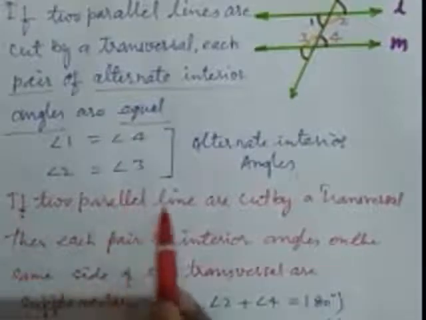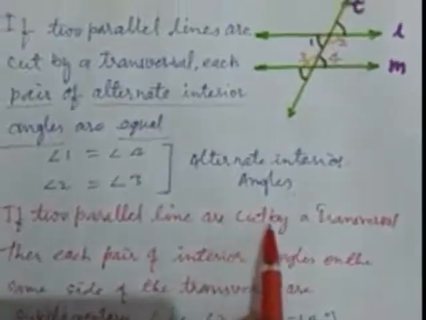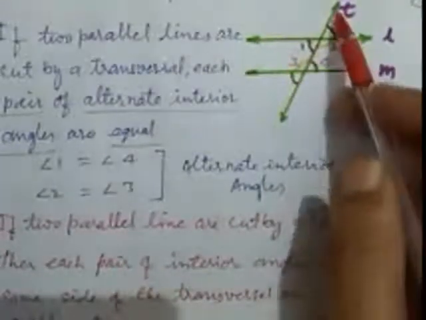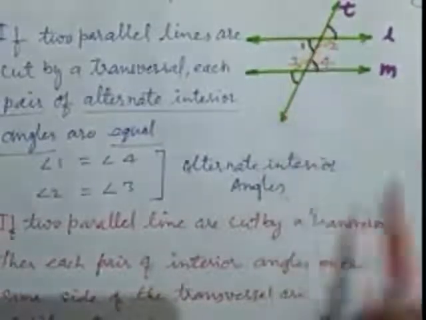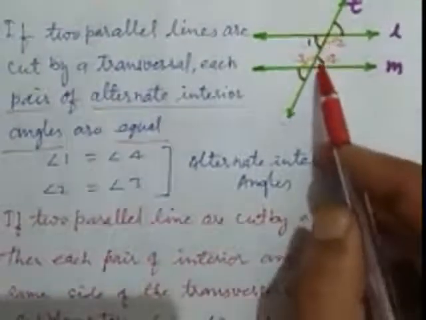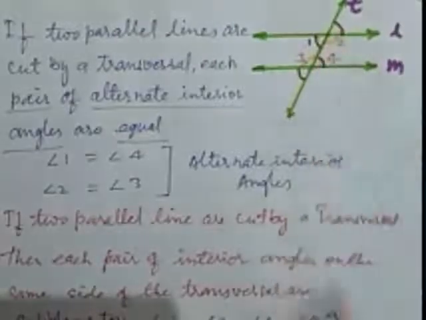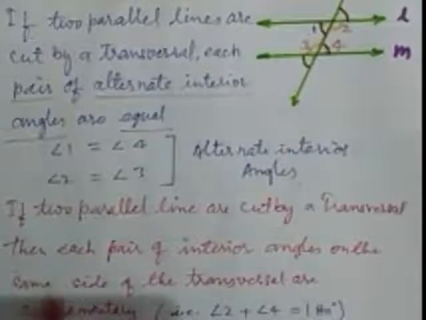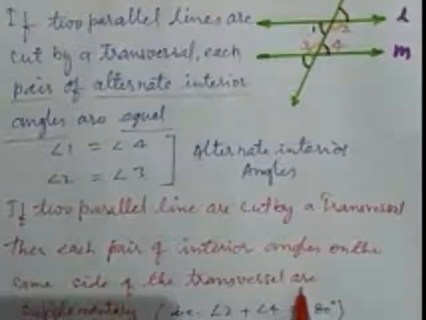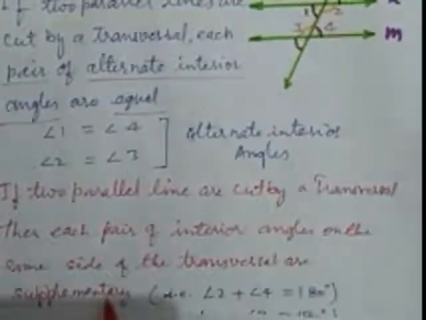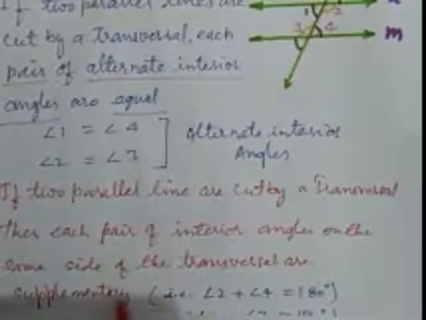If two parallel lines are cut by a transversal, here these are two parallel lines and this is the transversal, then each pair of interior angles on the same side of the transversal are supplementary.